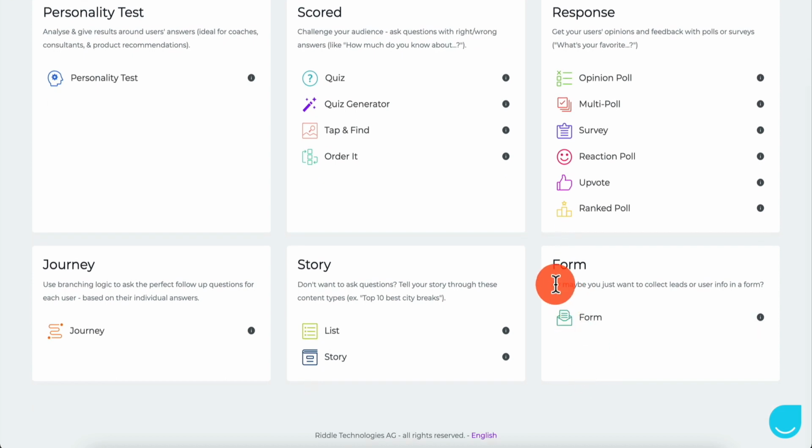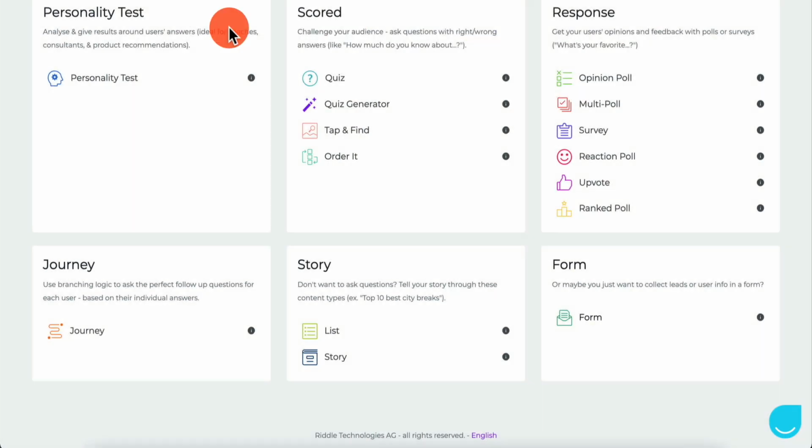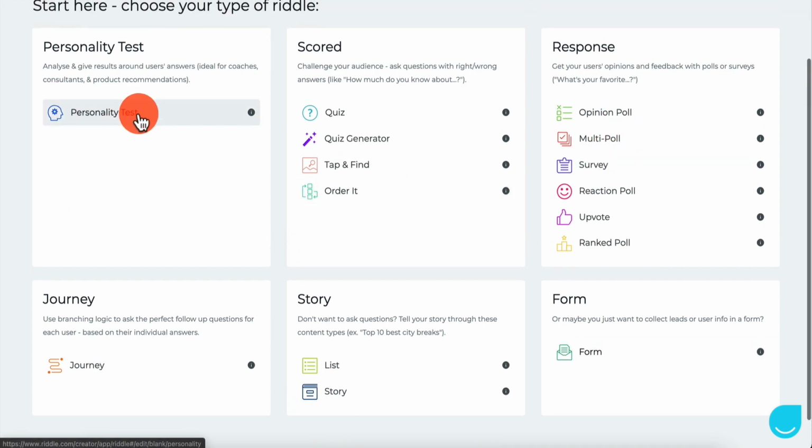Now, form is something you all know exactly what that is. I think out of all of these, most of you are familiar with a form, right? Maybe you just want to collect leads or user info in a form. Okay, so form is just that, right? You click on this, you can just create a form. And furthermore, this is something that's not really as engaging, as interactive as the other options. Let's talk about the other options real quick.